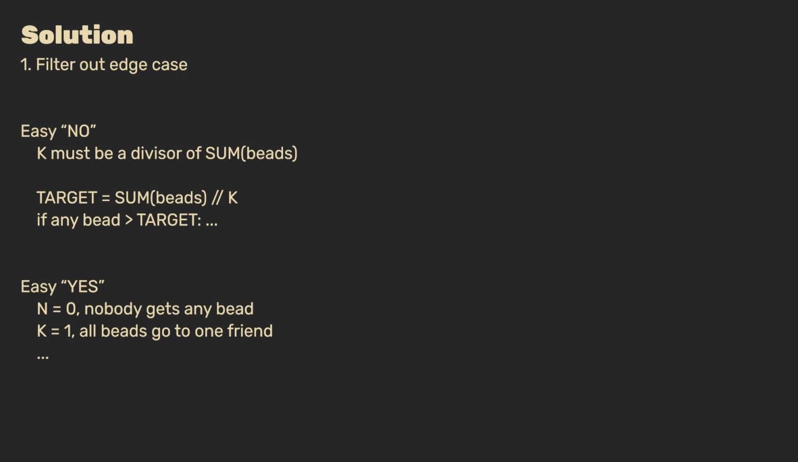Similarly, if we compute the target value for each friend, we can check if any bead is larger than this target. If so, then this is again an easy no. Because the problem constraints only give us upper bounds, there are also 2 trivial cases to answer yes. For instance, if n equals 0, then nobody gets any bead, regardless of how many friends there are. And if k equals 1, then all beads simply go to that one friend. Maybe you can find more trivial edge cases, but let's continue to the algorithm.